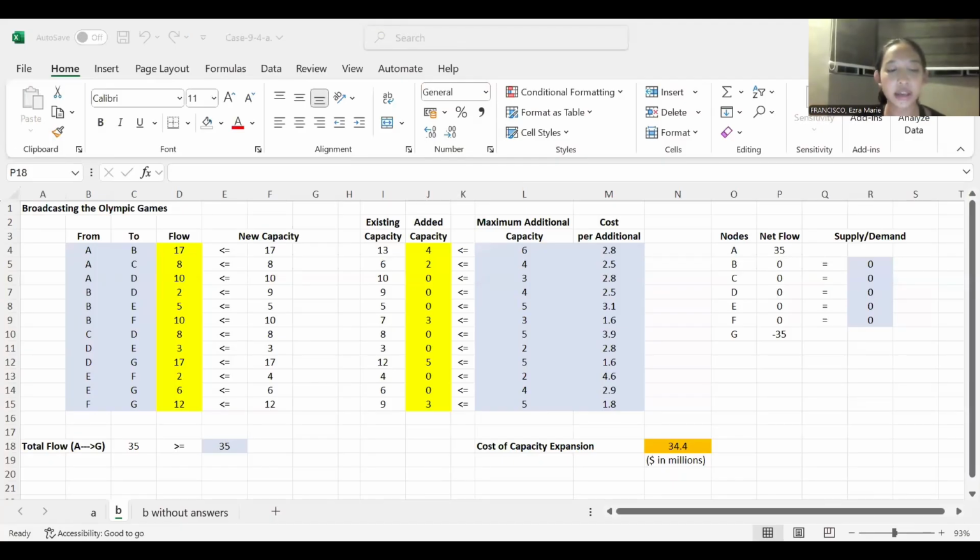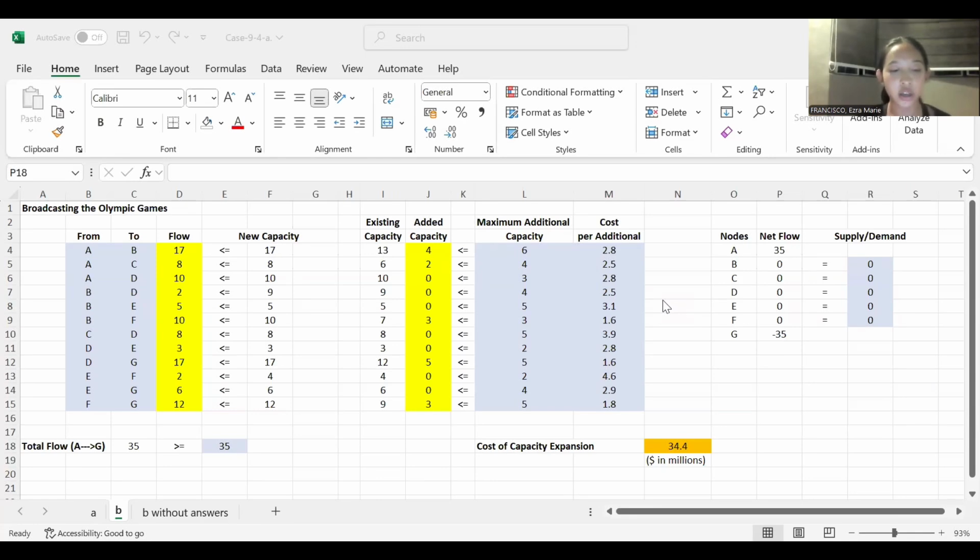Okay, so in Part A, the model was built to calculate the maximum bandwidth from node A to node G using the existing capacities of the network. For Part B of the case study, the goal shifted to meeting a bandwidth requirement of 35 gigabytes from node A to node G, while minimizing the cost of expanding network capacity.